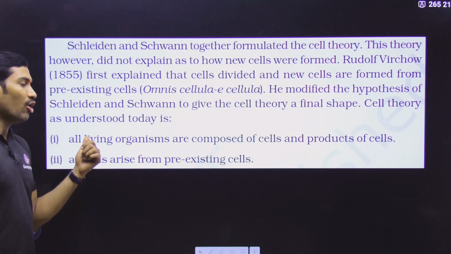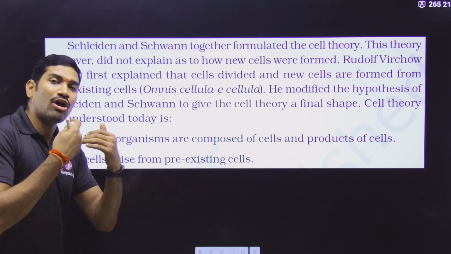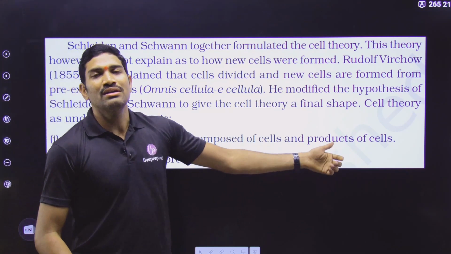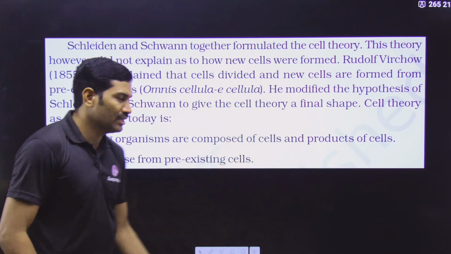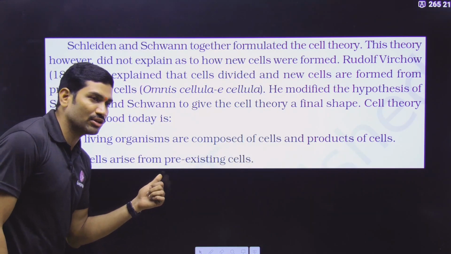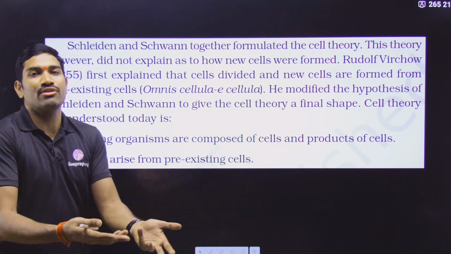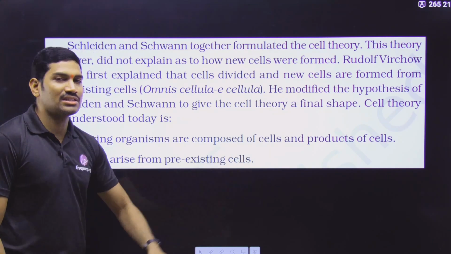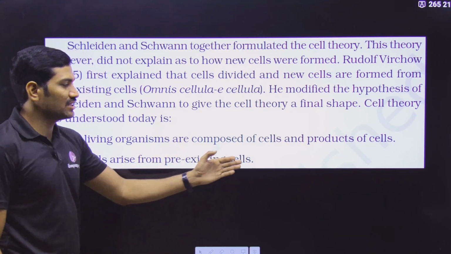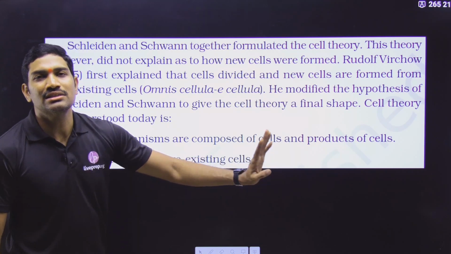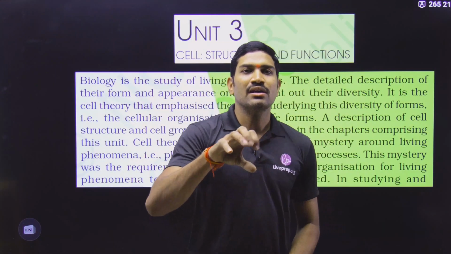What have they said? All living organisms, please understand, all living organisms, not just plants and animals, are composed of cells and products of the cells. This was the first statement given by Schleiden and Schwann. And the second statement was given by Rudolf Virchow. Here he said, all the cells arise from pre-existing cells. Arise means form from. That means all the cells are formed from pre-existing cells. It is nothing but omnis cellula e cellula. So these are the two important things we need to understand from the cell theory.